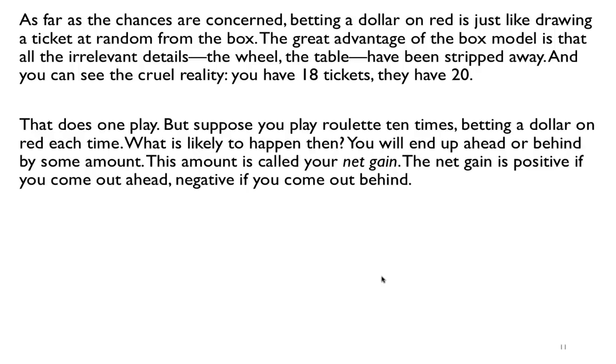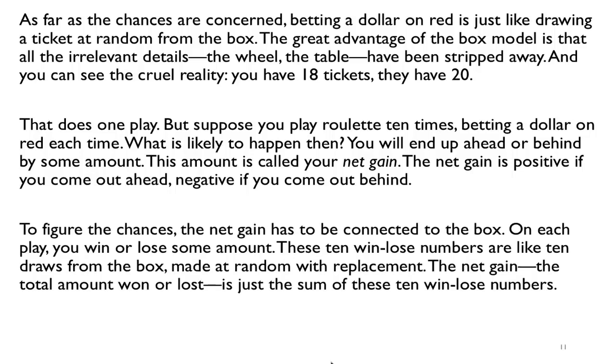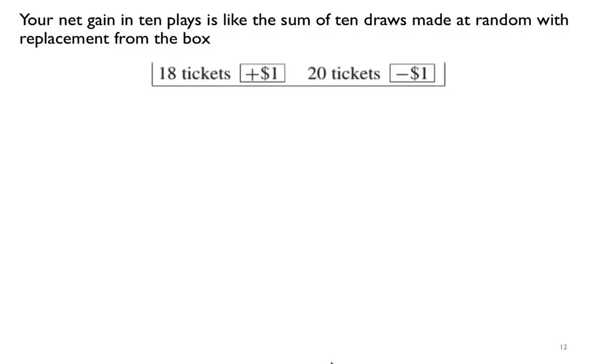So we play one game, we pick a ticket from this box. If we play many games, that means every time we play, we pick a ticket from the box, replace it, and do it again, over and over. Suppose that we play this game 10 times, and we bet $1 on red each time. Then something we can compute is called the net gain. The net gain is positive if you're ahead at a certain point in the game, and negative if you are behind. So let's do an example.